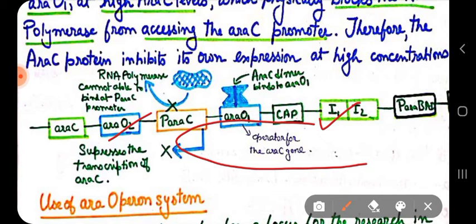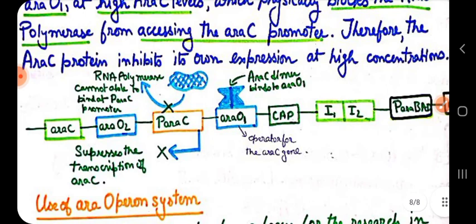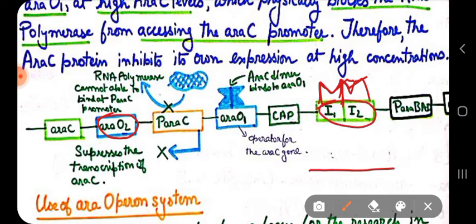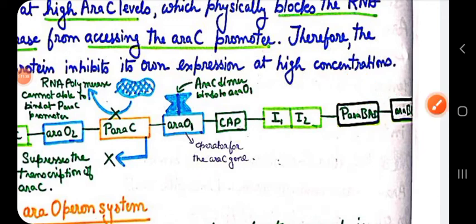But in presence of arabinose, what happens? In presence of arabinose, this arabinose binds to the arabinose binding site of the ARA-C dimer, and then this ARA-C dimer falls off from the ARA-O2, and then it binds to the I1 and I2 region. Remember that diagram? It binds to the I1 and I2 region, where it allows the RNA polymerase to bind to the P-ARA or promoter of the BAD genes and carry out the transcription.